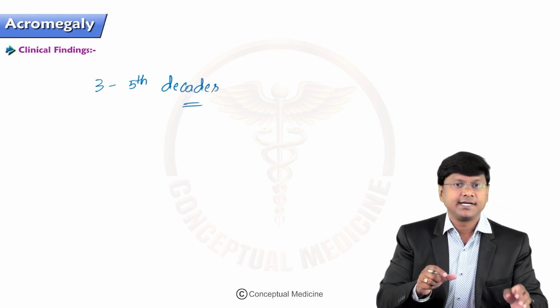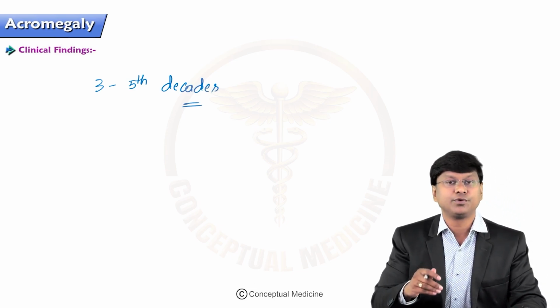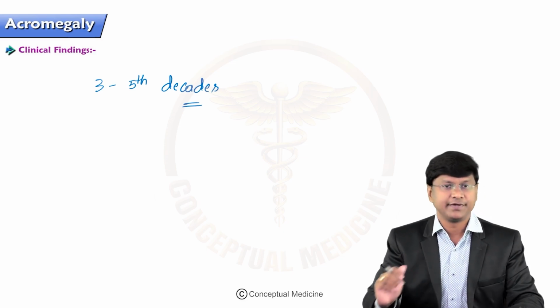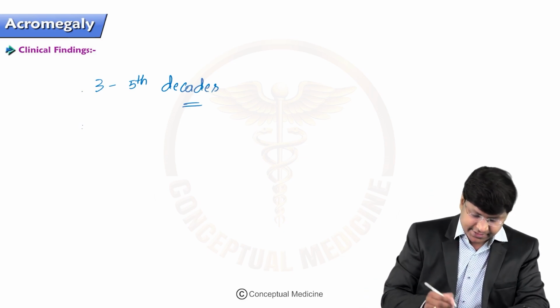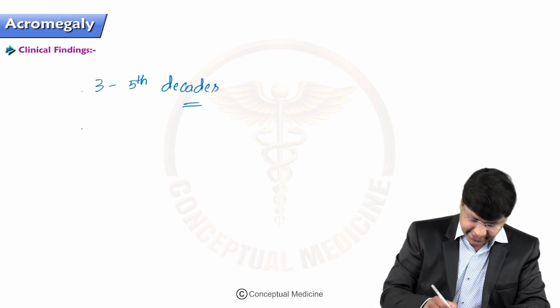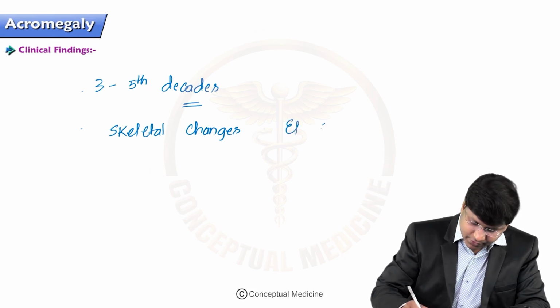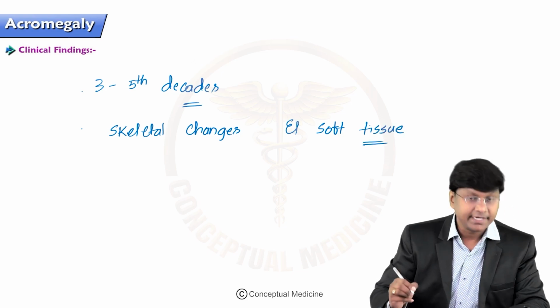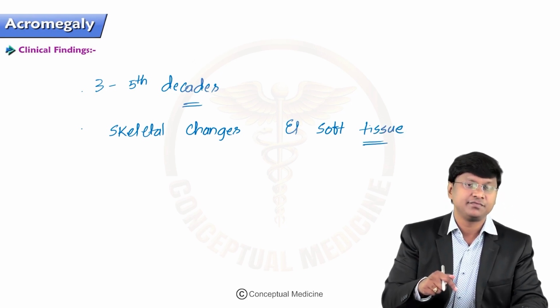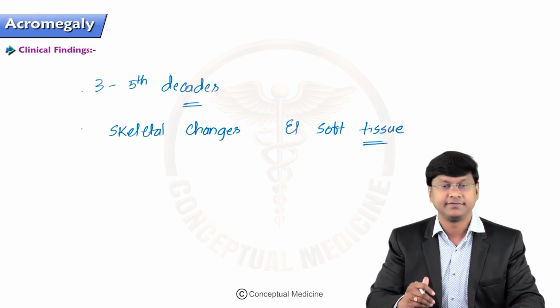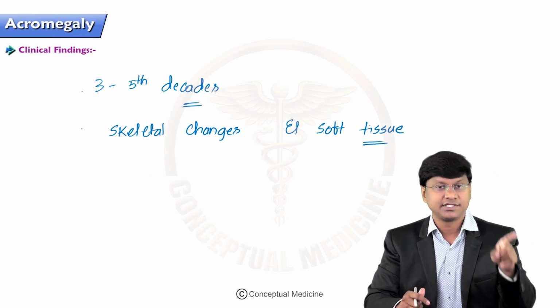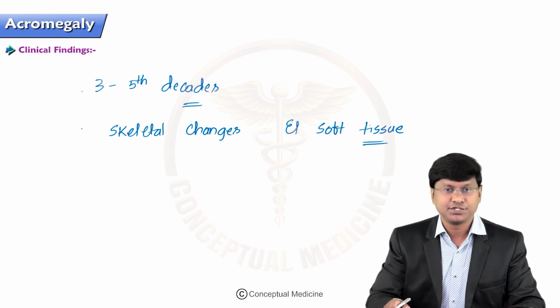Whenever there is growth hormone excess, there can be skeletal changes and also soft tissue changes, both, because the somatomedin which is released from the liver in response to growth hormone acts on the skeletal tissue as well as the soft tissue.